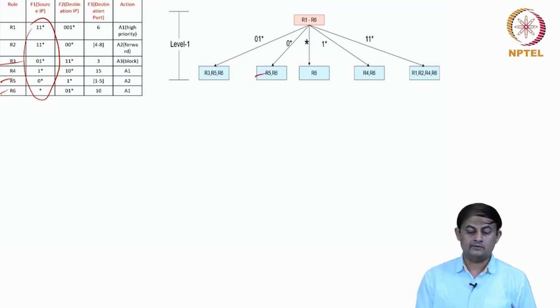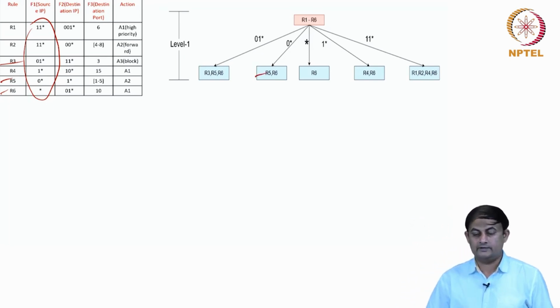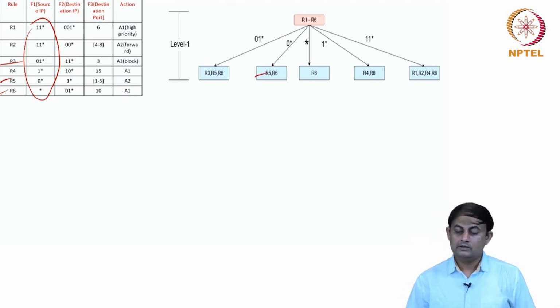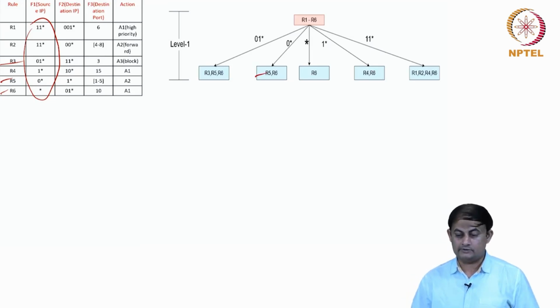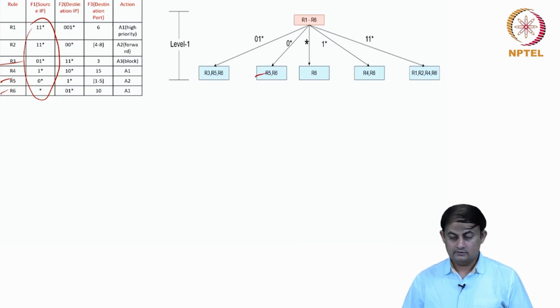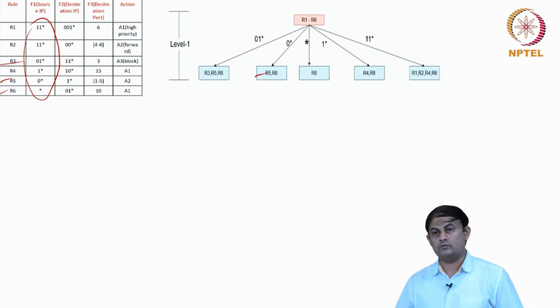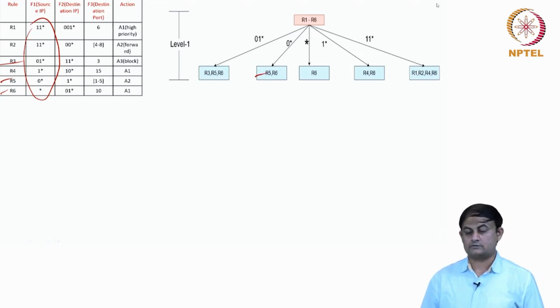On the input 0 star, only R5 and R6 are the candidates, because R6 is actually a superset of R5. And on the star, anyway, only rule R6 is applicable. On 1 star, rules R1, R4 and R6 are the potential candidates. And on 1, 1, you get R1, R2 and then R4 and R6 as well. R4 is a superset of both R1 and R2. 1 star is R4, and R1 and R2 are 1, 1 star. So that's what the first level nodes look like.